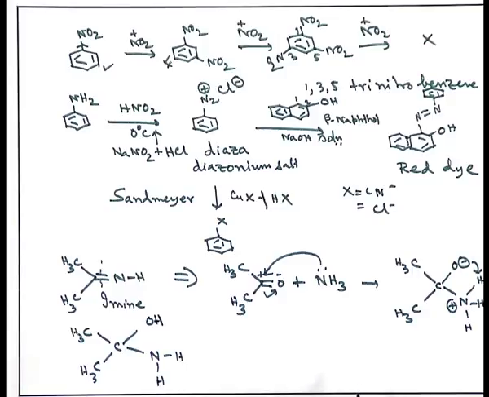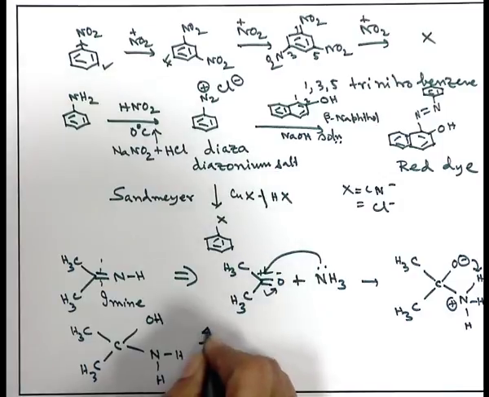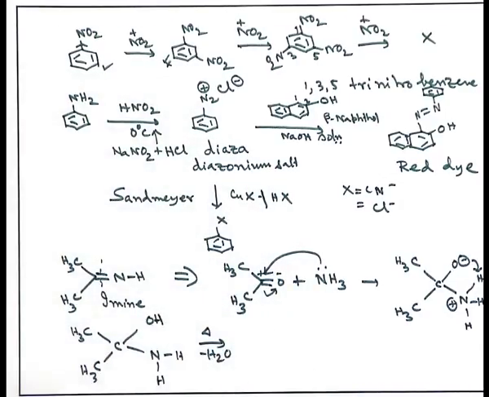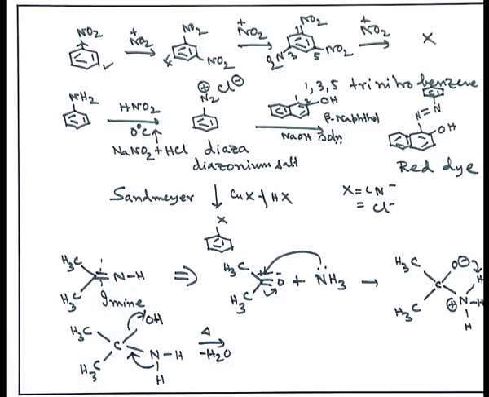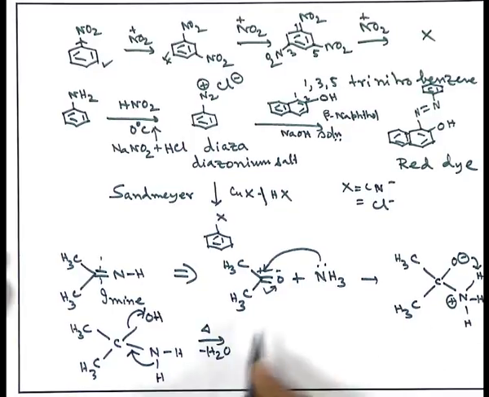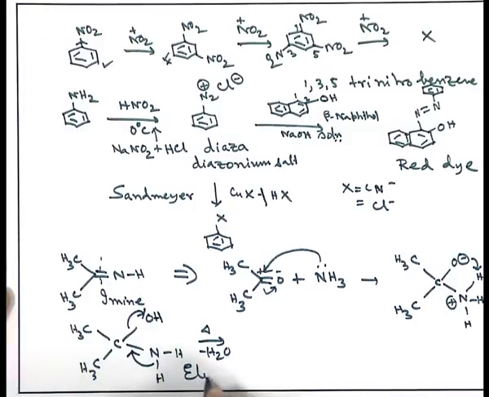Then what happens? This type of compound is very interesting, because simply by heating it loses water. It loses water means how? One of these nitrogen-hydrogen bonds leaves, and at the same time the OH also leaves the system. So, H and OH are leaving the system at the same time. What type of reaction is this? This is called an elimination reaction.